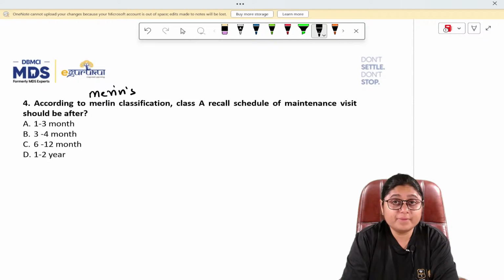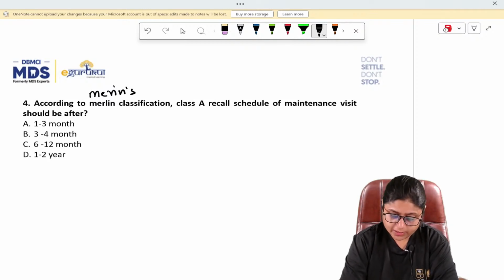But you need not remember the whole table. You just need to remember the keywords and the months. That's it, and nothing else. So, according to Merins classification, class A recall schedule of maintenance visit should be after option number A, 1 to 3 months. Option number B, 3 to 4 months. Option number C, 6 months to 6 to 12 months. And option number D, 1 to 2 years.